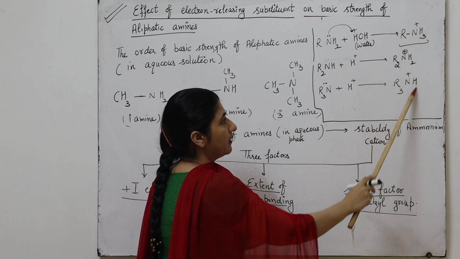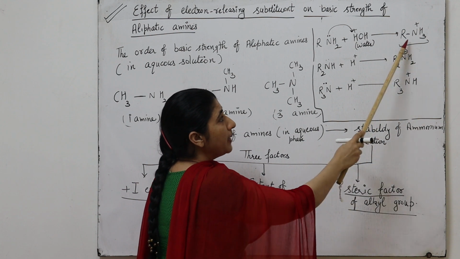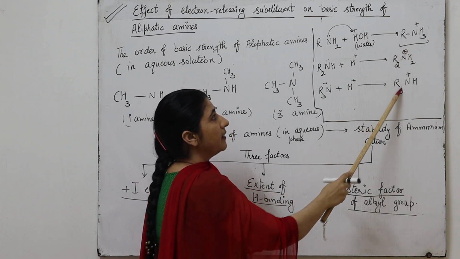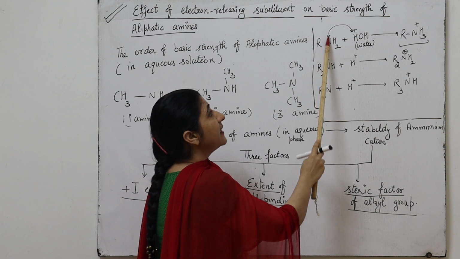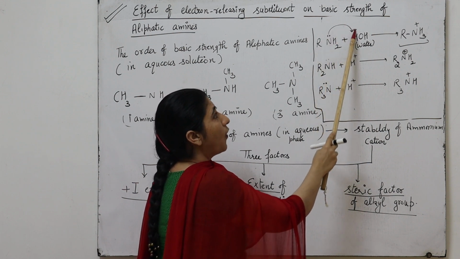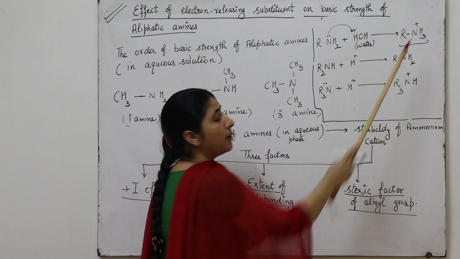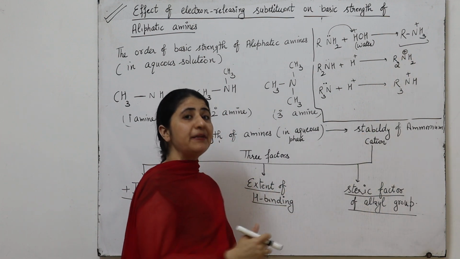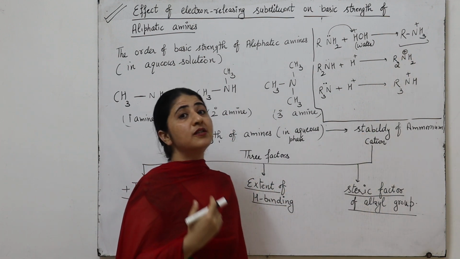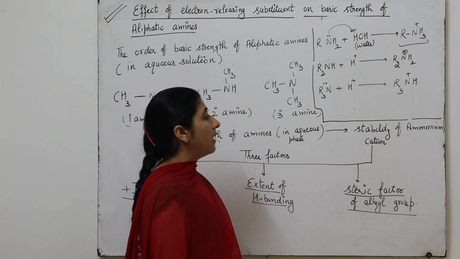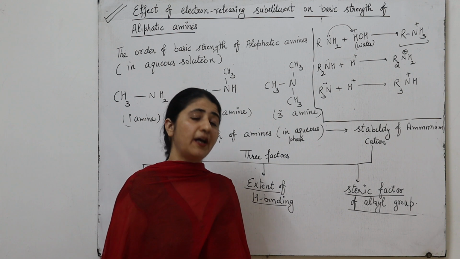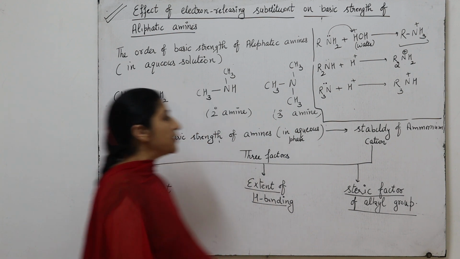How stable is the ammonium ion? The more stable the ammonium ion, the greater the tendency of the amine to donate the electron pair to form the stable ammonium ion. It means that amine is more basic compared to the others. So how do we find the stability of the ammonium cation?